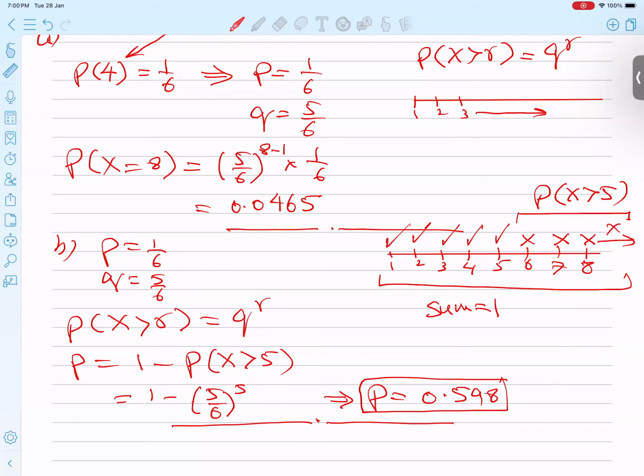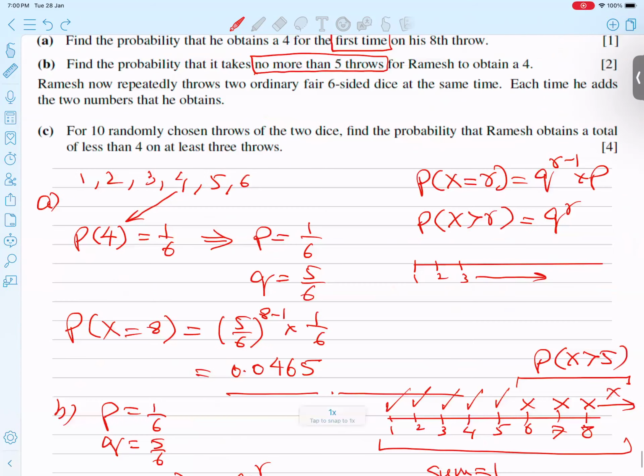So I can do it two ways: if I find all five and add them, it is too lengthy. Instead I find what I don't need, the probability that X is more than 5, and subtract from one. This formula will help us get the answer. So this is done. Now I can go for the next and last part, where some students have problems, for 4 marks.